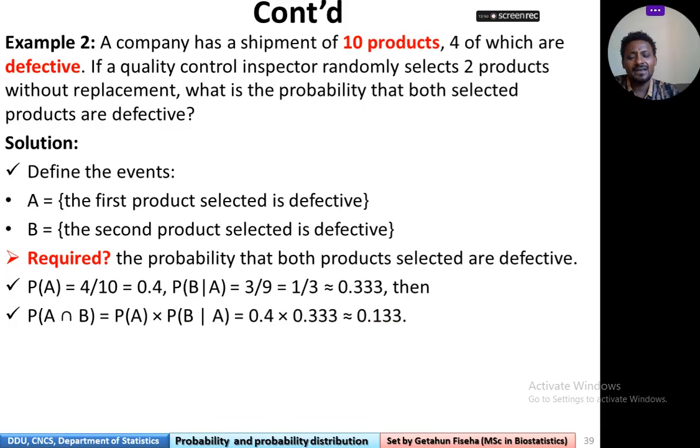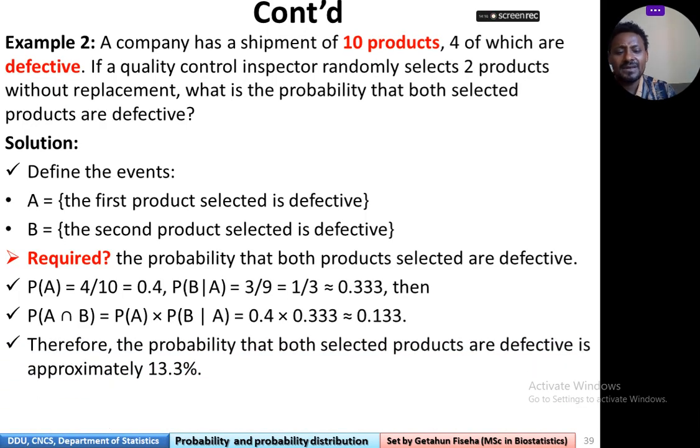Then, having this, we can find the intersection. Probability of A intersection B is equal to probability of A times probability of B given A, using the product rule. So 0.4 times 0.33, which is equal to 0.133. So this is a simple method to calculate. In conclusion, the probability that both selected products are defective is approximately 0.133, or in other words, 13.3%.